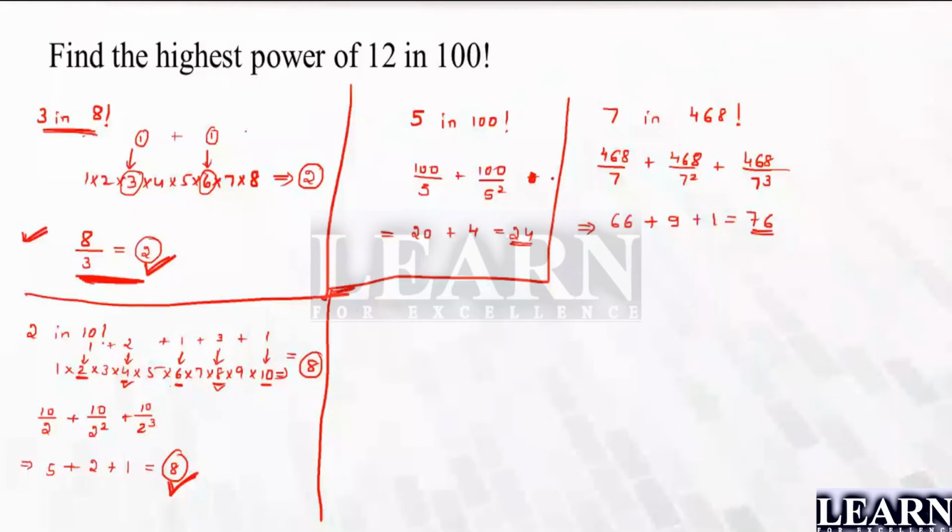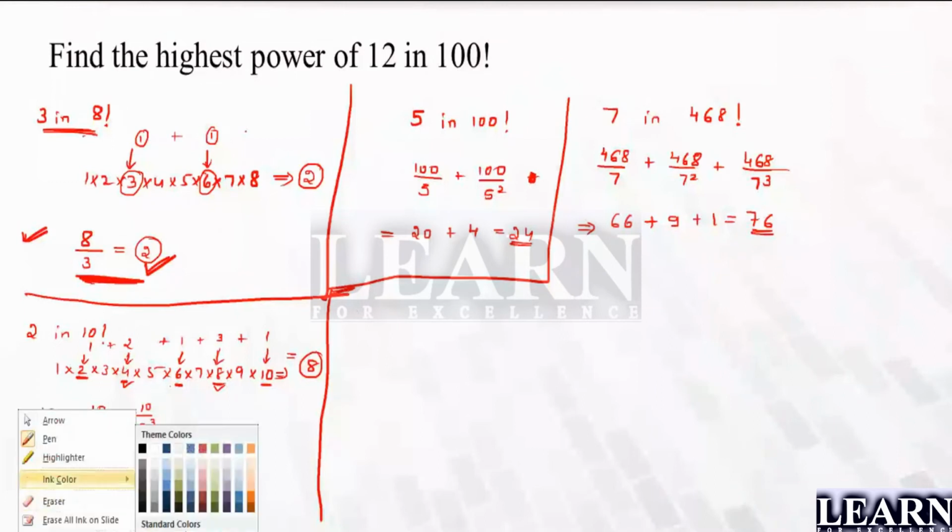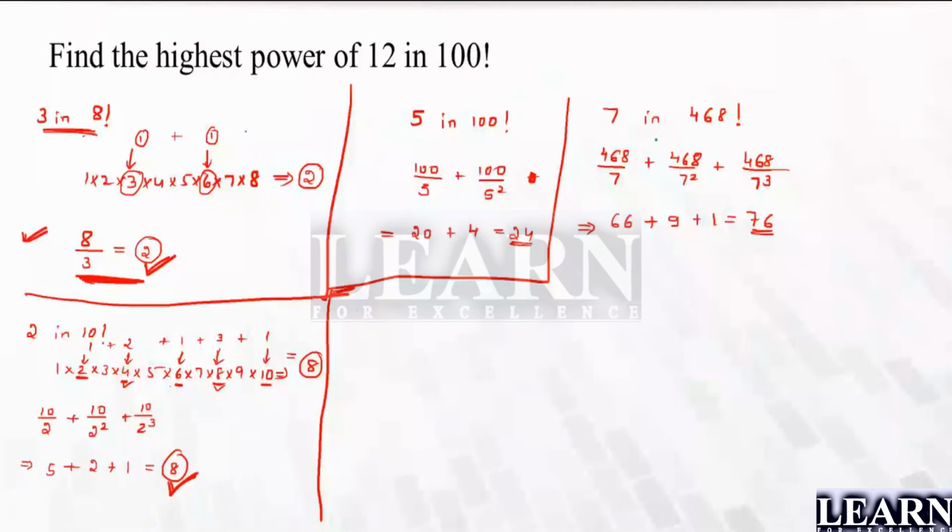Now look here, I have taken a little complex number, because going out with those numbers is not a problem. But if you look into this, you're not simplifying the problem. You're taking out the same bigger number again and again. So can I rewrite this number as 468 by 7, divided by 7?